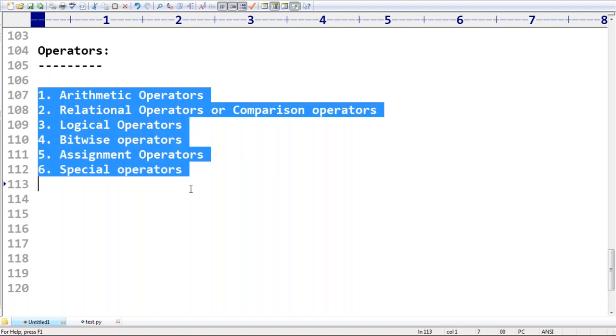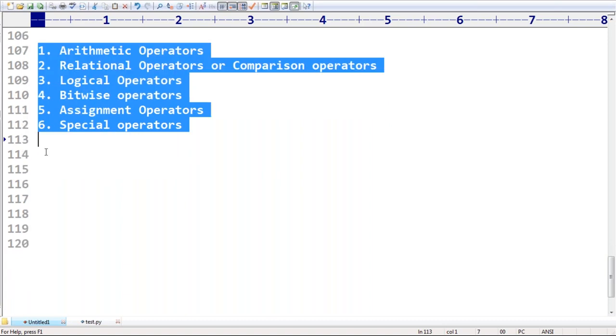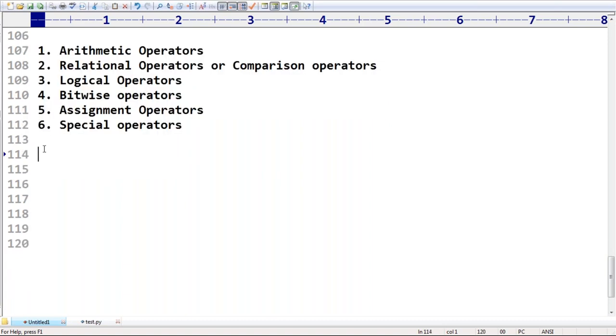What is the use of operators in Python? Why do you need operators? Because I have to perform some arithmetic operations. Suppose I read the data from the end user: enter the diesel price, or how many liters of diesel you require. I read these from the keyboard, multiply by diesel price, and this is the bill I want to generate. How can you perform calculations without operators? The operators concept is the minimum fundamental requirement for any programming language.